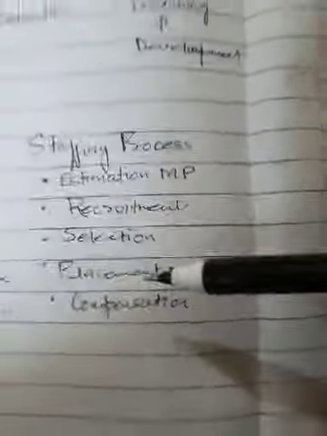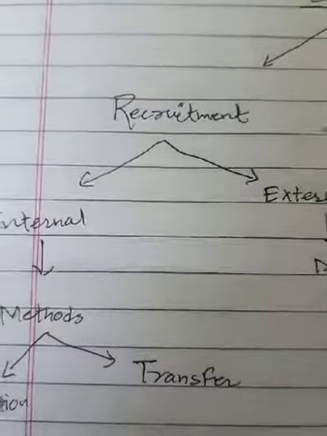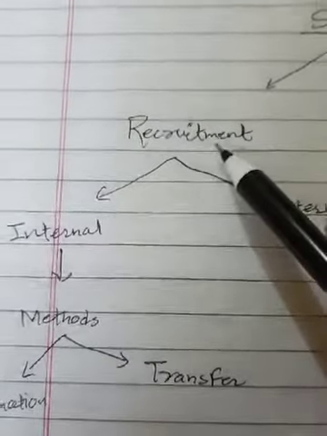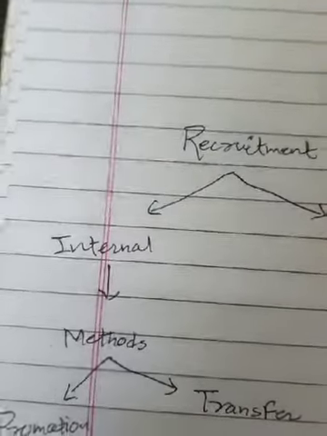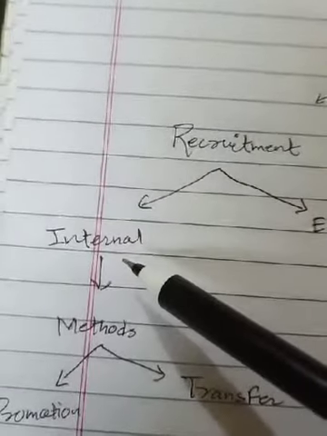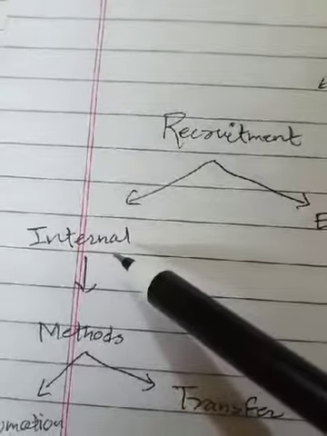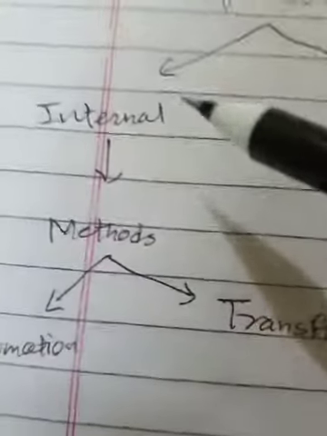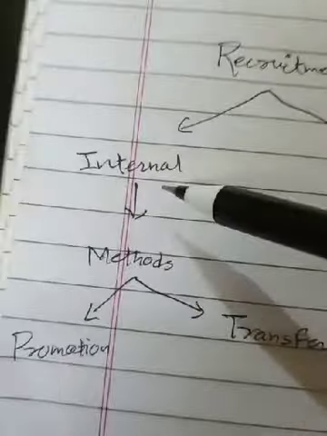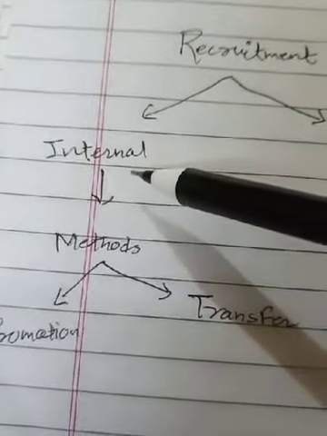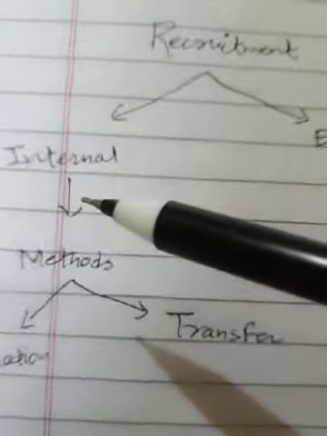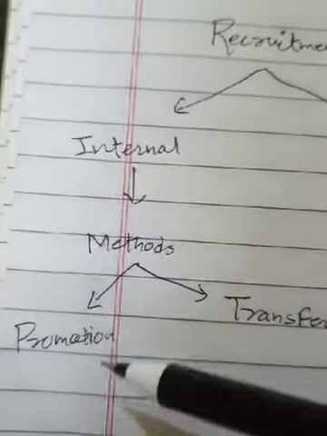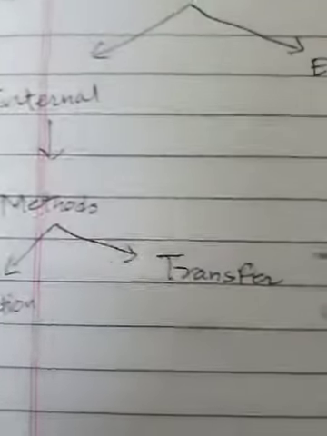Then after, we should come over to the most important element of staffing, that is called recruitment. As I told you the definition of recruitment in the staffing process, now we should discuss internal recruitment. Internal recruitment is a type of recruitment in which the organization hires the worker internally, in which the management can fill the position by using the existing workers of the organization. It is of two types. The first one is promotion and the other one is transfer.